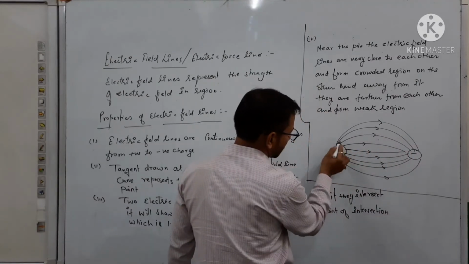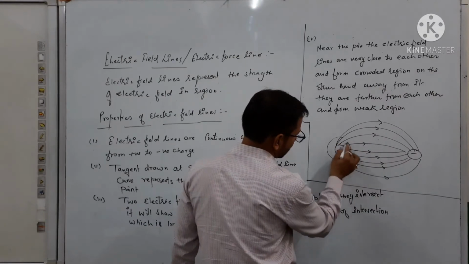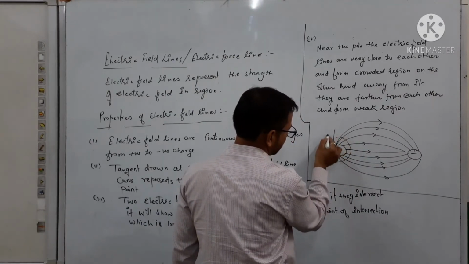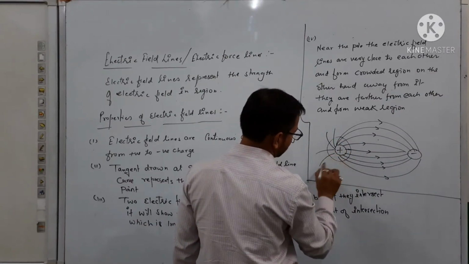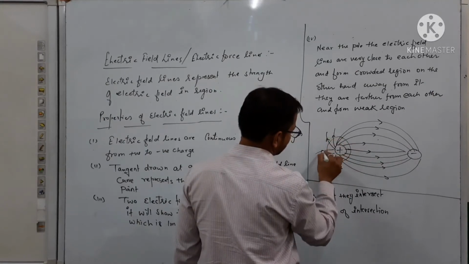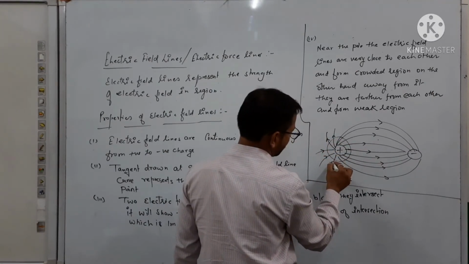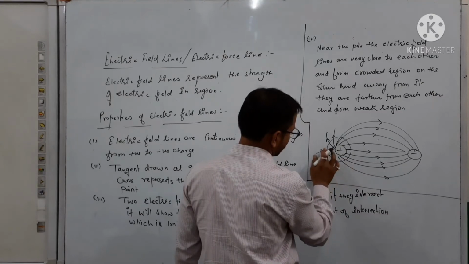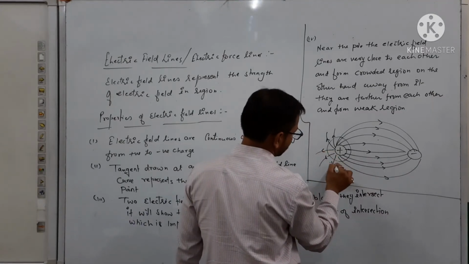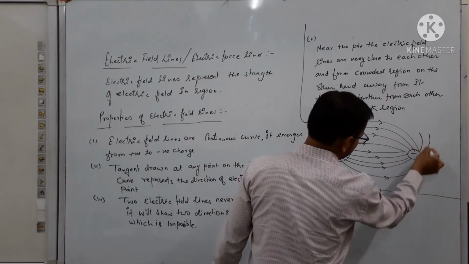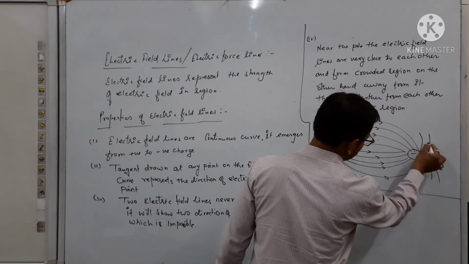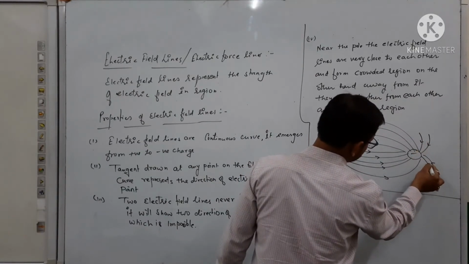Similarly, this type of electric field lines will pass out from the positive charge, and here it will come like this.